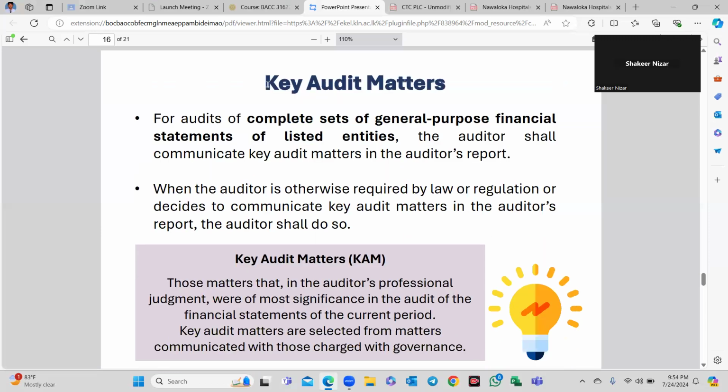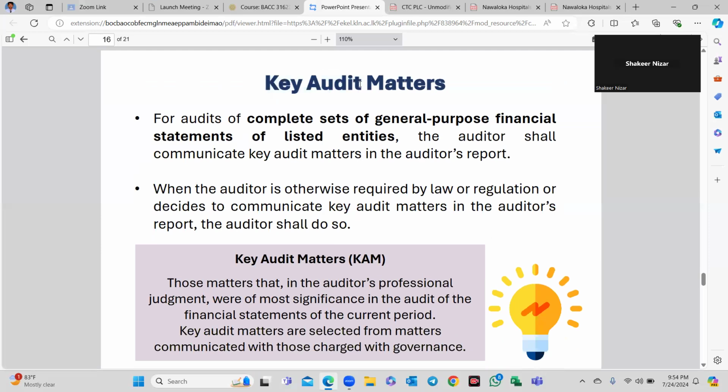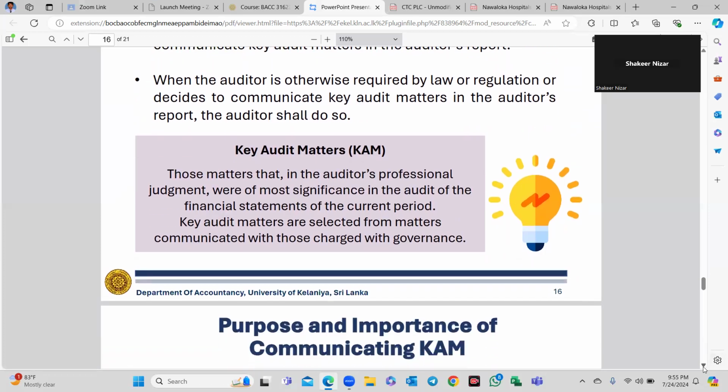This is SLAuS 701, key audit matters. It is important. For audit of a complete set of general purpose financial statements for a listed entity, this is important. PLC is mainly applicable. The auditor shall communicate KAM in the auditor's report. So you can see the auditor's report.